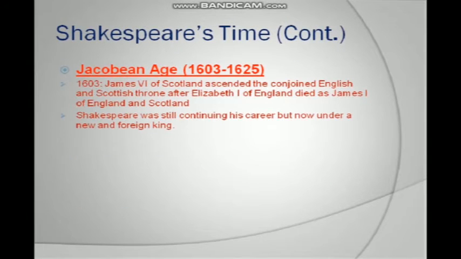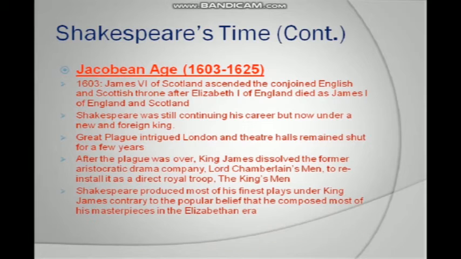Shakespeare's time, continued. Jacobean age, 1603 to 1625. In 1603, James VI of Scotland ascended the conjoined English and Scottish throne after Elizabeth I of England died, as James I of England and Scotland. Shakespeare was still continuing his career but now under a new and foreign king. Great Plague intruded on London and theatre halls remained shut for a few years.